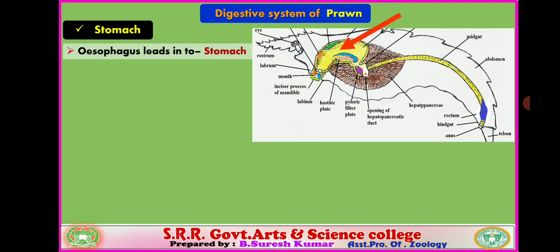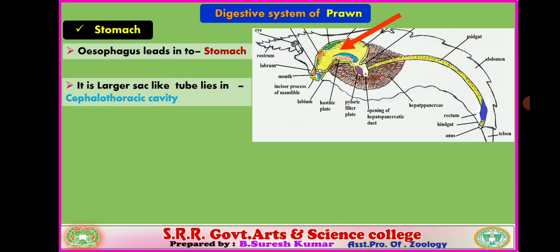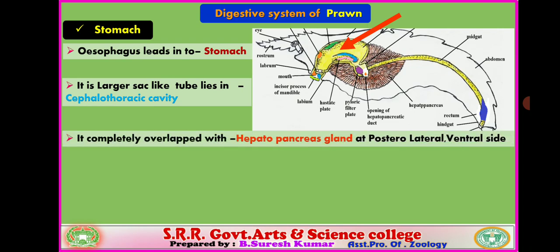Present in thoracic region, slightly directed upward, curved in shape. It is a sac-like structure, a larger sac-like structure. It lies in the cephalothoracic cavity. So the head and thorax fuse and form the cephalothorax. Whatever space is present in that region is called the cephalothoracic cavity, in which we find the stomach. So the cephalothoracic cavity accommodates the stomach.